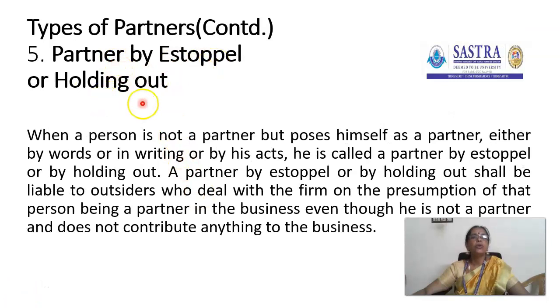Partners by estoppel or holding out. When a person is not a partner but possesses himself as a partner, either by words, in writing, or by his act, he is called a partner by estoppel or holding out. A partner by estoppel shall be liable to outsiders who deal with the firm on the presumption of that person being a partner in the business, even though he is not a partner and does not contribute anything to the business. So he is not a partner, but if by his words or writing he acts like a partner, he is considered a partner by estoppel.